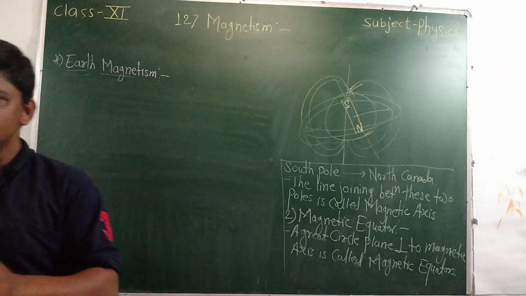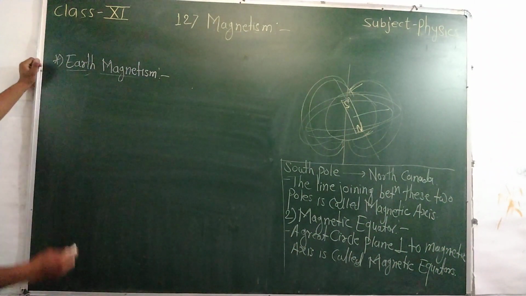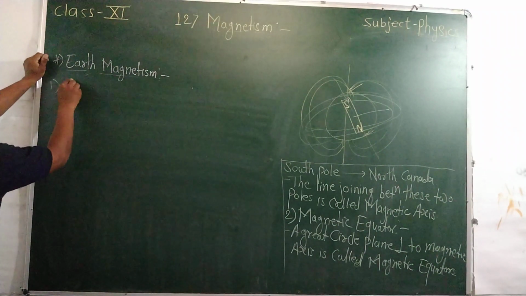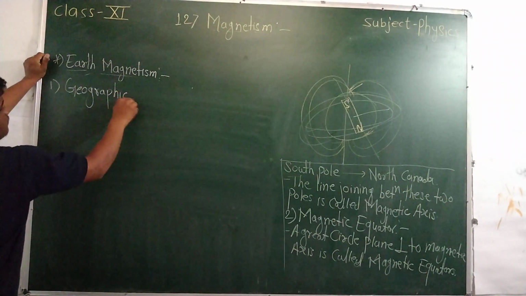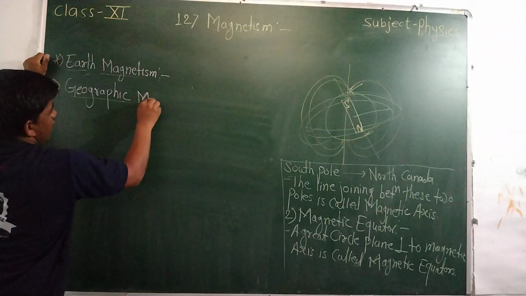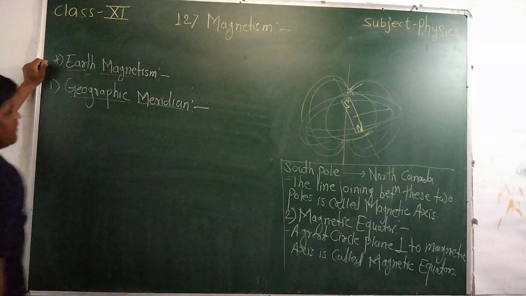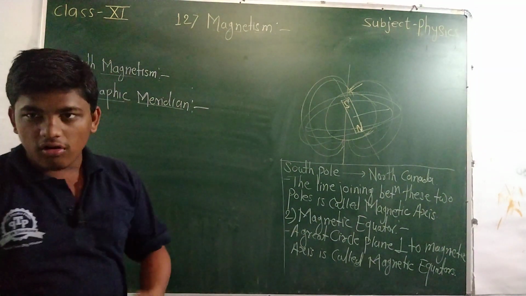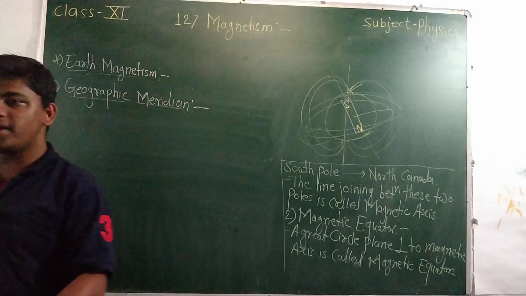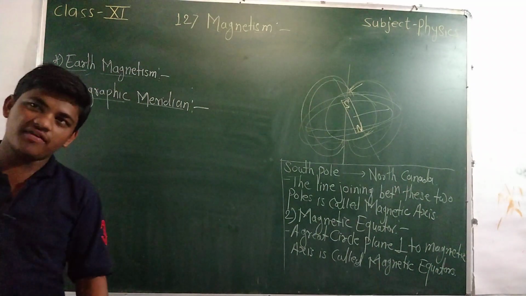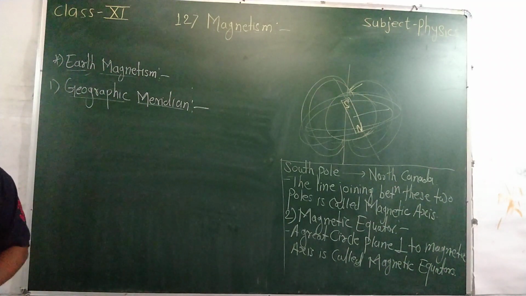The first is the geographic meridian. The geographic meridian is a plane perpendicular to the surface of the earth and also perpendicular to the geographic axis. What is the geographic axis? It is the line joining the north and south poles. This is called the geographic axis.